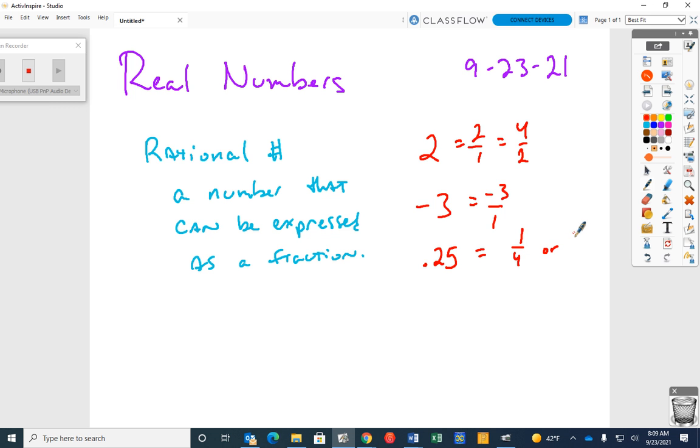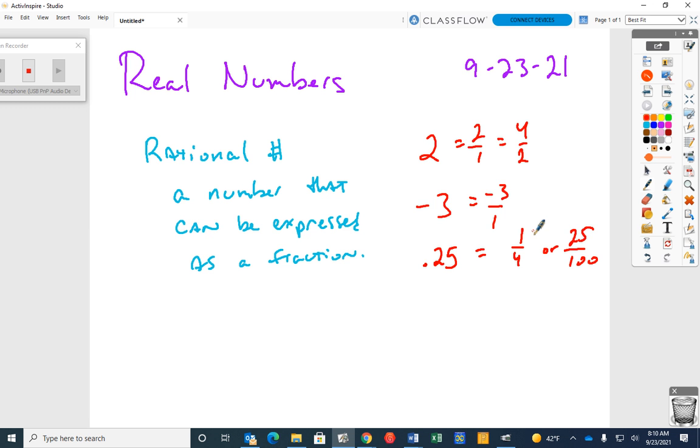What can't you? I'll get there. Okay. All of these numbers, even if it's a decimal, I can still express it as a fraction. Makes sense so far? So, all of these are rational numbers. Even 0. Can I express 0 as a fraction? 0 over 1, right? All of those are rational numbers.